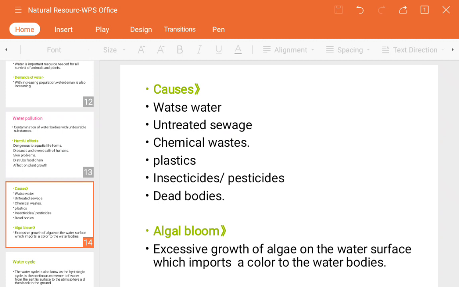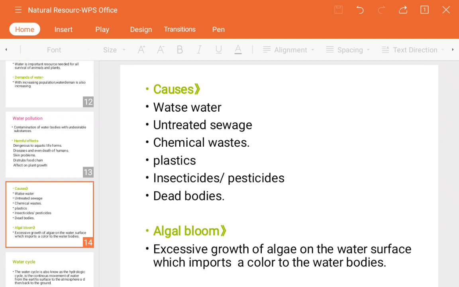That is actually the excessive growth of algae on the water surface. If you observe, it is like a blanket or covering on the water surface. Due to the excessive growth of algae, which imparts a color, we know that algae come in various types.